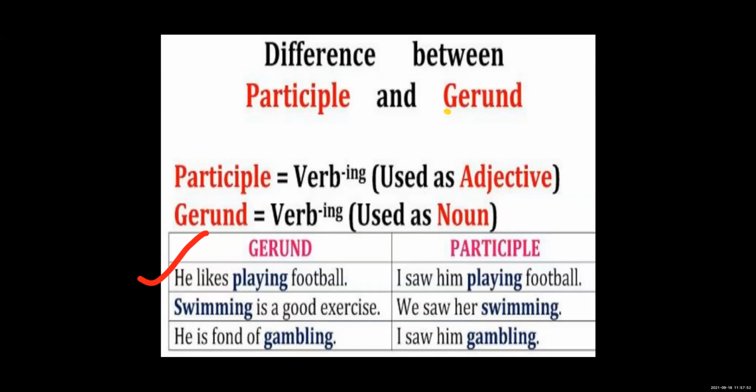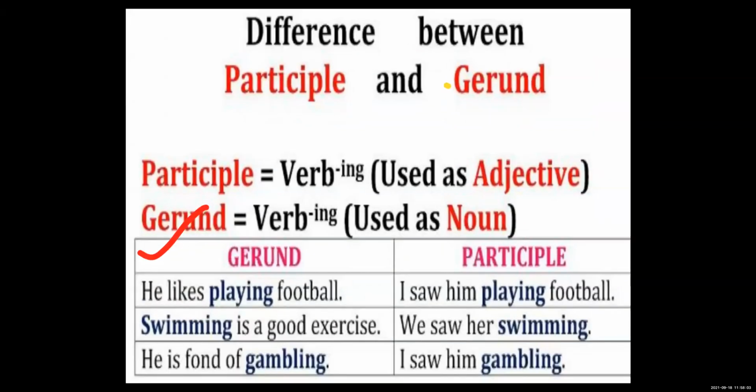Then you will think, dear teacher, how? We have found both are -ing, how is one a noun form and the other an adjective? By reading and understanding the meaning of the word, you will come to know how swimming and playing are used.